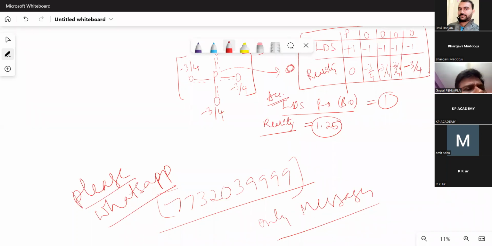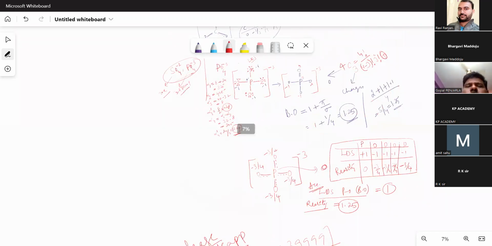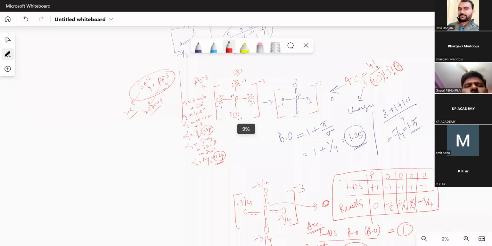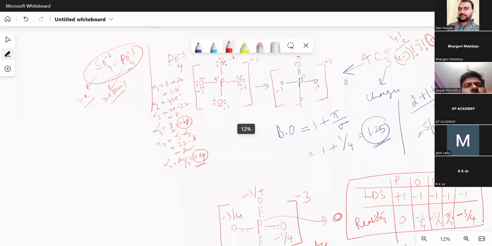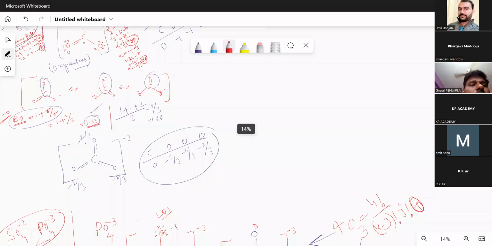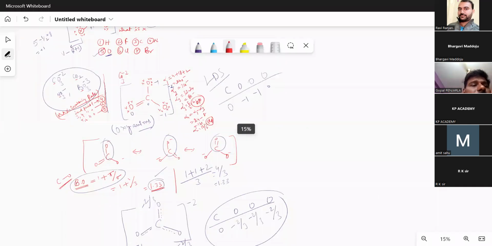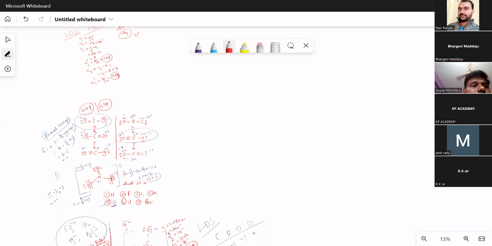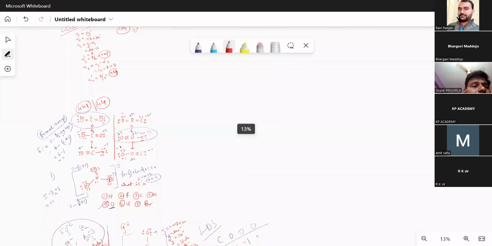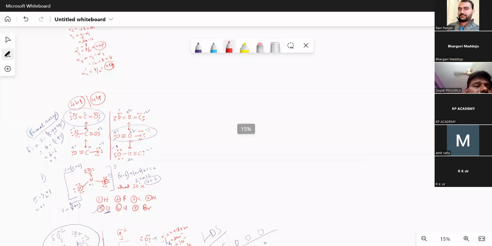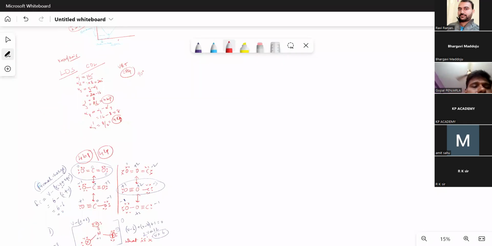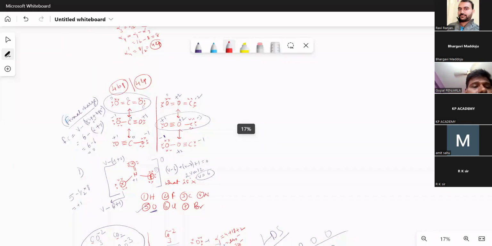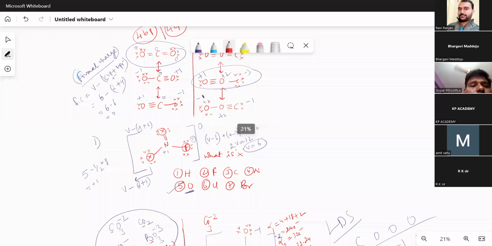So what we have discussed in today's class is that I started with a simple question: why should the structure of carbon dioxide, or any structure, be written only like that? Why should we not give a different structure like this? For carbon dioxide, the structure is finalized based on its stability, and that stability is known from the formal charges.